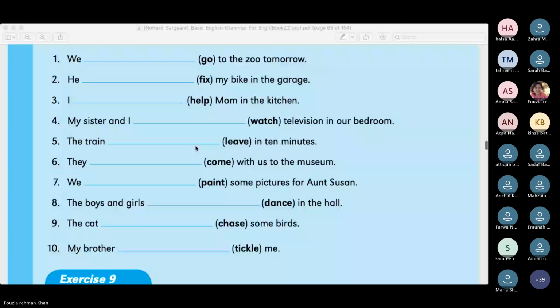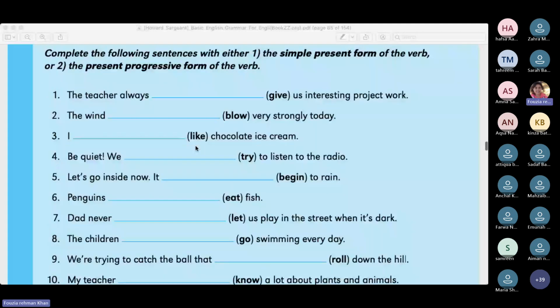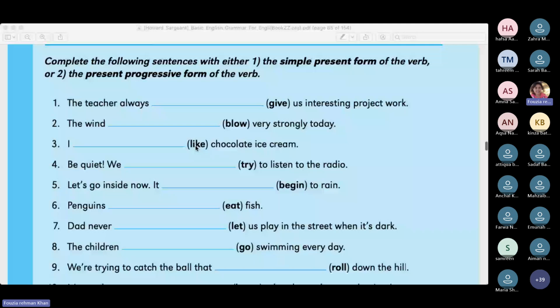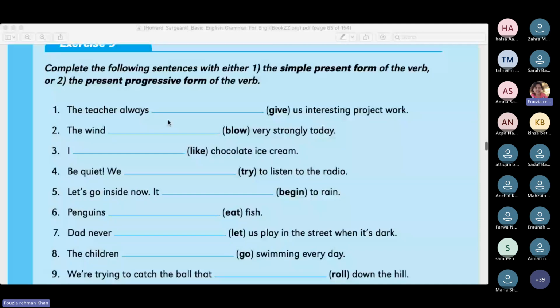Right? Okay, now moving on to exercise 9. Complete the following sentences with either the simple present tense that we did that day or the present progressive form of verb that we are doing today. The teacher always gives us interesting projects. The teacher is singular, so we add an S. If you remember subject verb agreement, it goes with that. The teacher always gives us.